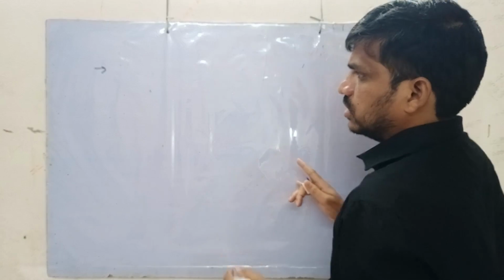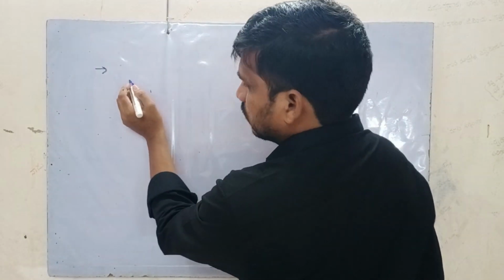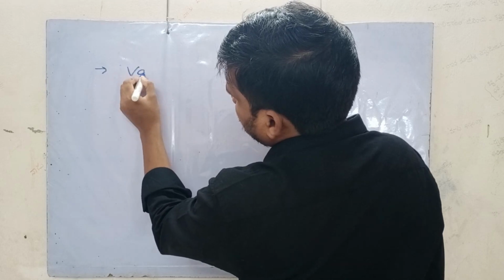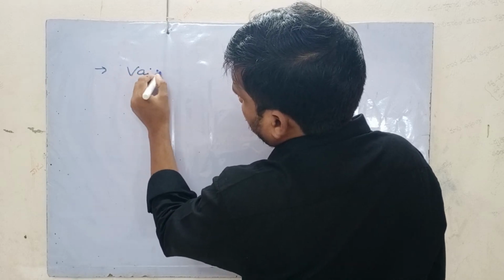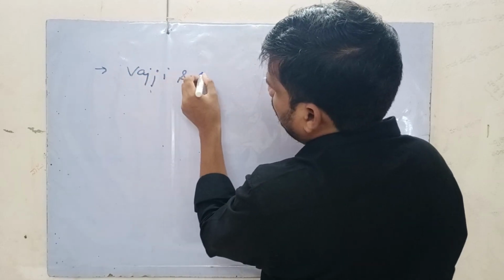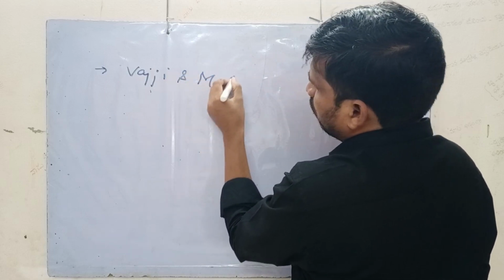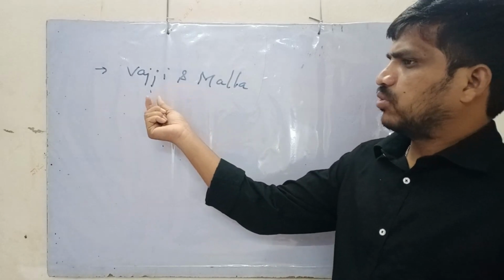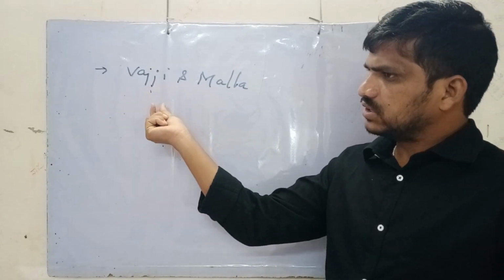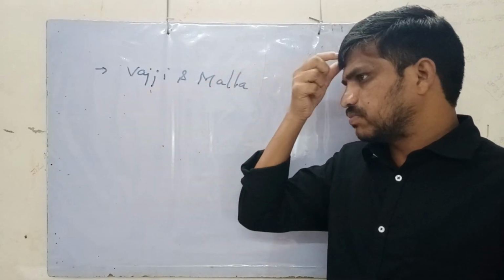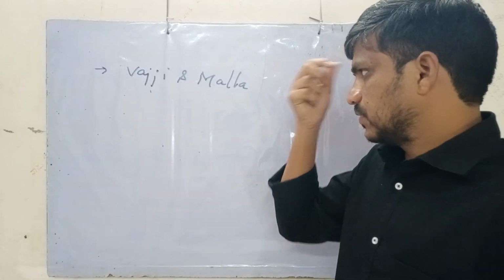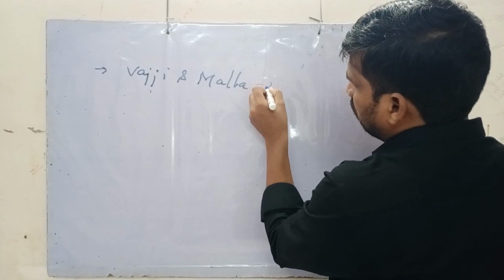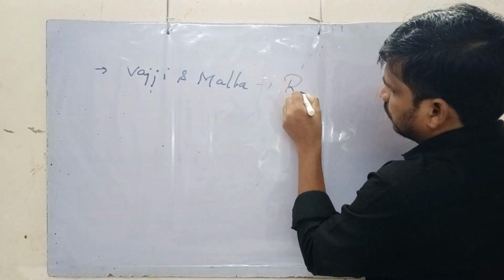Among the 16 Mahajanapadas, two are republics. What are the two republics? Vajji and Malla. Both are republics, and within these there were a few small republics. We will see that later. So Vajji and Malla both are republics.